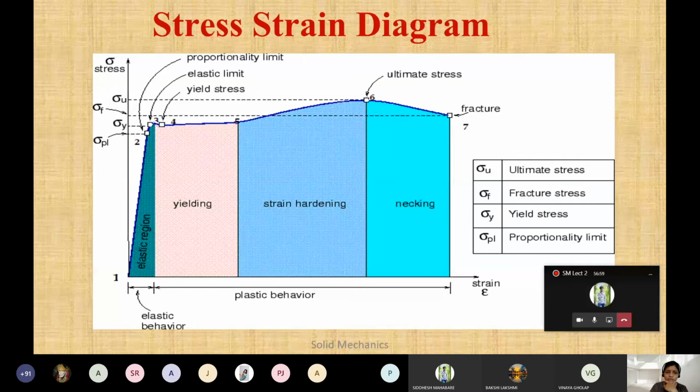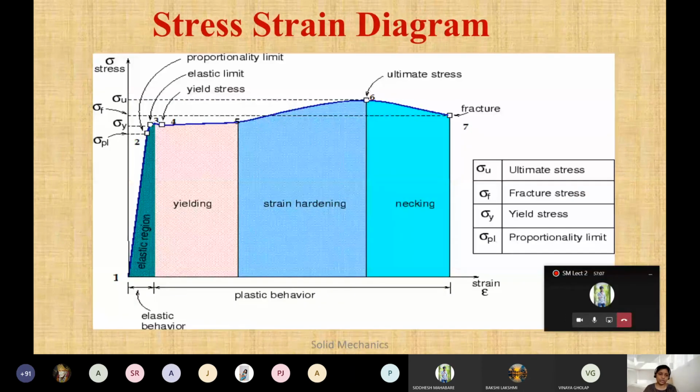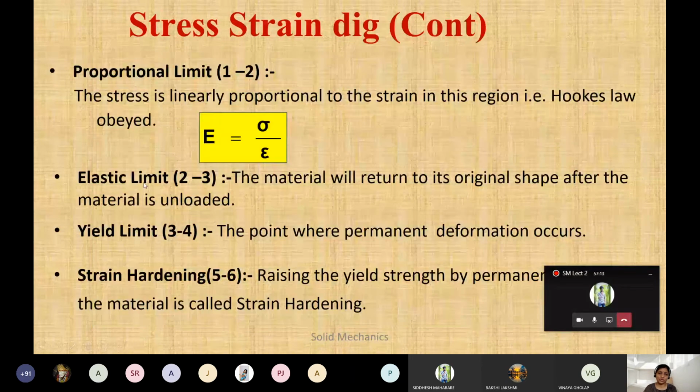Here is the proportionality limit, that is 1 to 2. I told you this is an elastic zone where the stress is linearly proportional to the strain, which obeys Hooke's law. So this formula will apply, because this is the proportionality limit and it is within the elastic range.